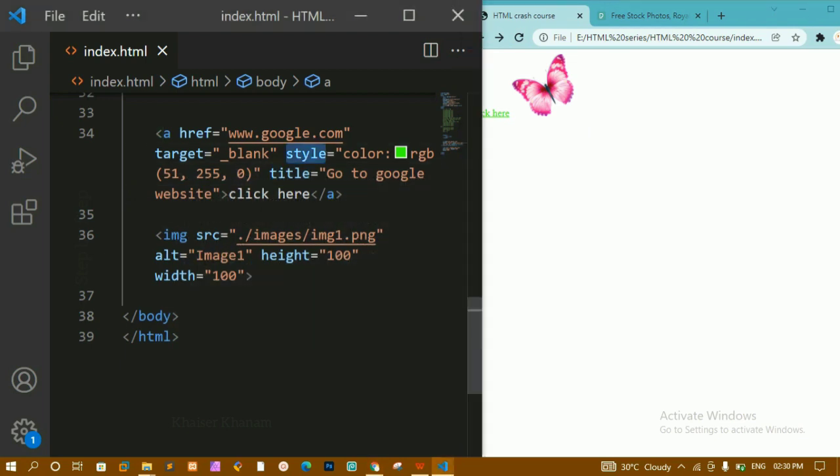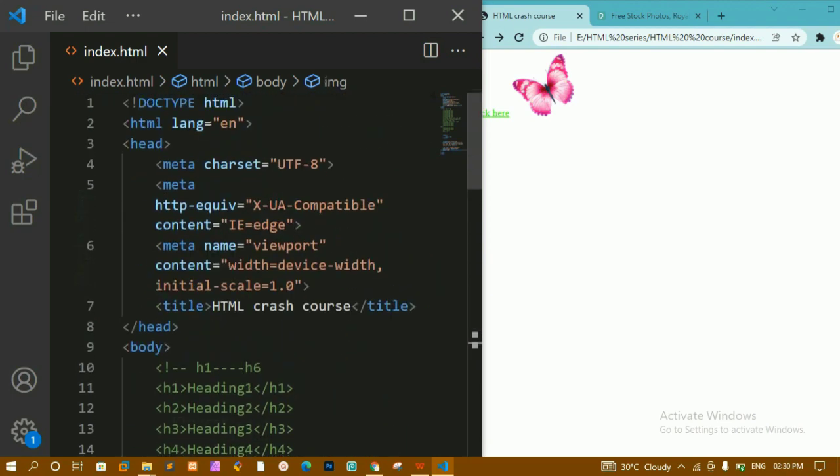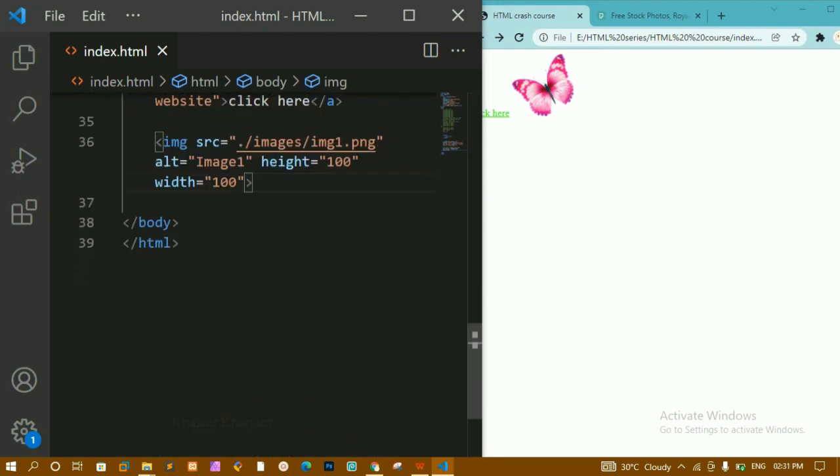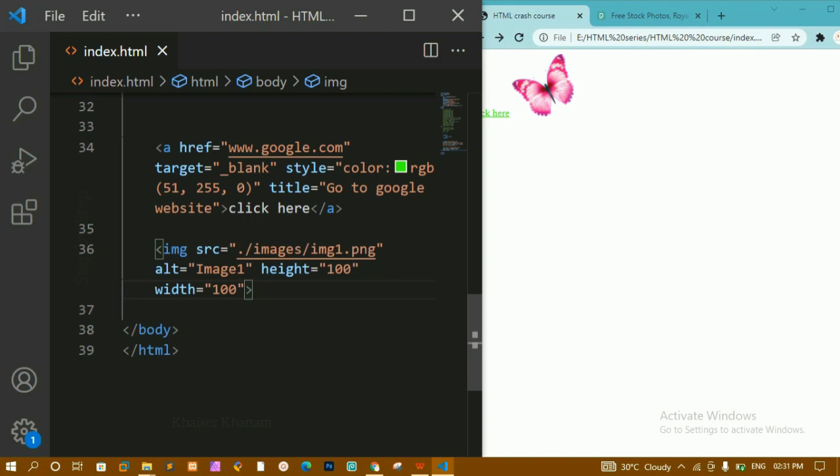We are having style, title, target, href, alt, height, width. We are having multiple attributes, and also we have seen this language attribute. We have just given here English. Now let's understand some of the formatting elements. Formatting elements are also very important. As I told you, headings are used only for headings. Now if you want to bold some text, you cannot use headings. For that we are having some of the formatting elements.